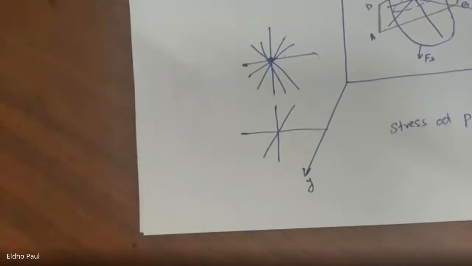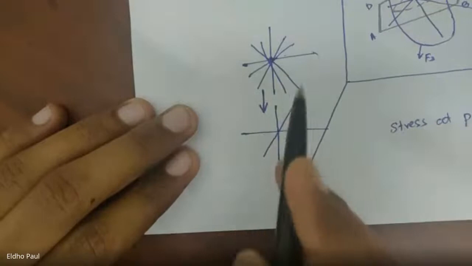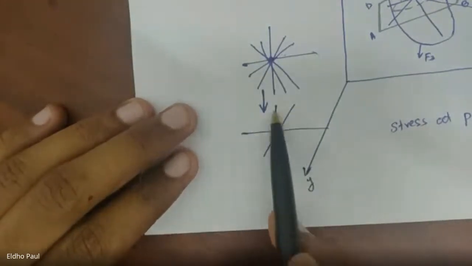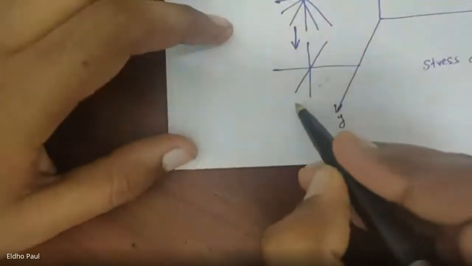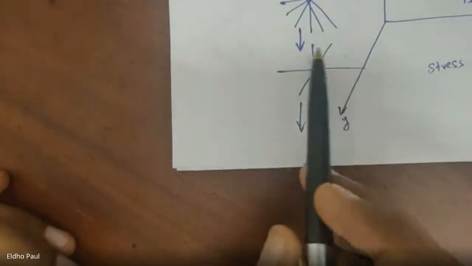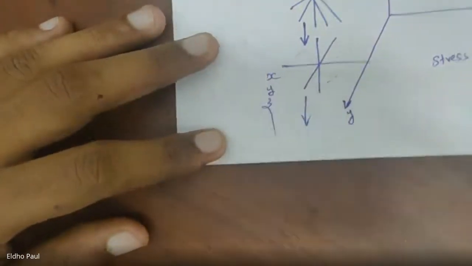Next, we got an idea how we can calculate the stress at any plane by calculating the stress at three mutually perpendicular planes. So next we are going to calculate the stress in these three mutually perpendicular planes. We have some derivations to calculate the stress in these planes. We can call these three mutually perpendicular planes the x plane, y plane, and z plane.